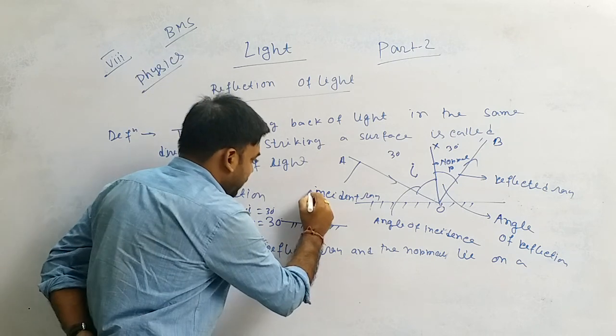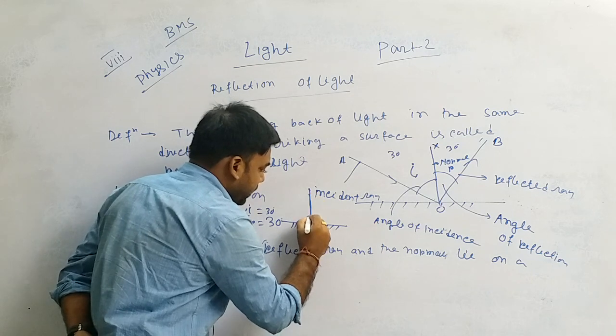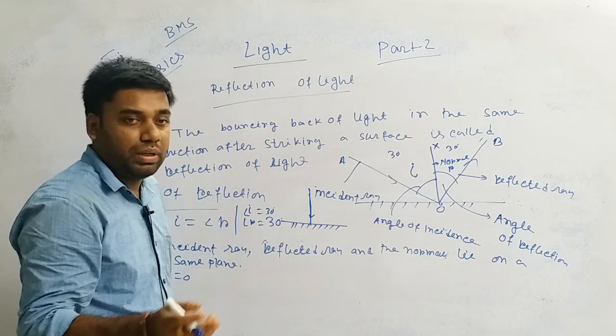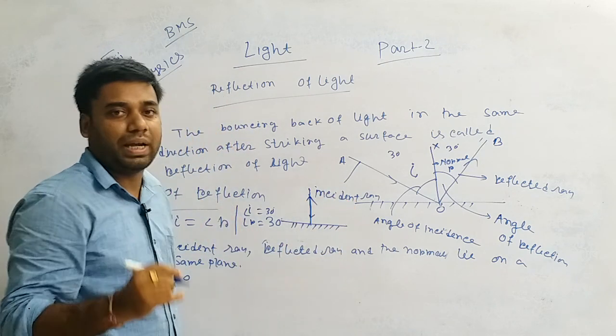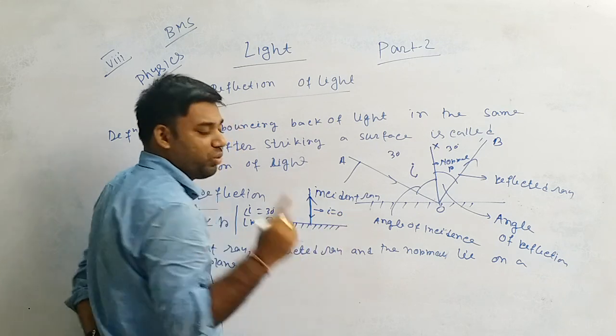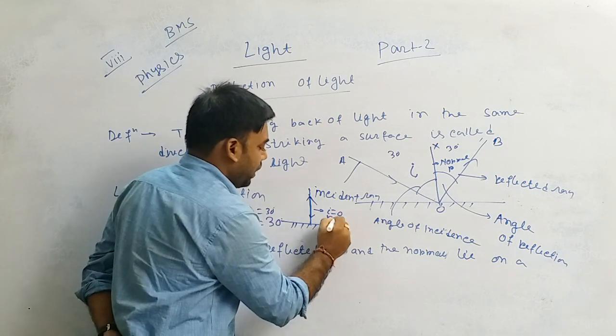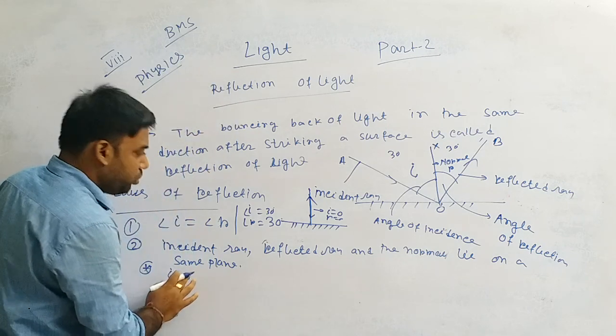So it falls on the surface along this direction, and it will bounce back in the same direction, in the same line. Then in this case, I equals 0 as well as R equals 0.